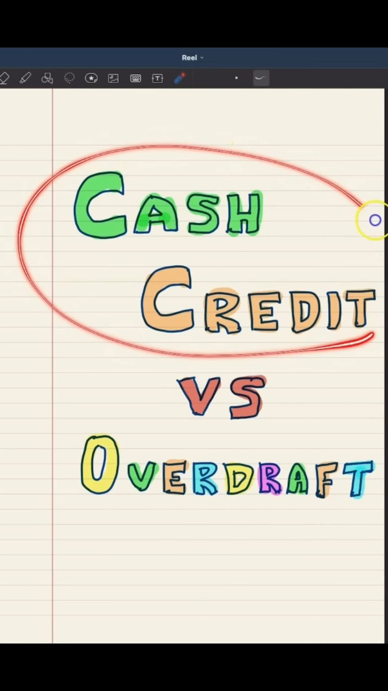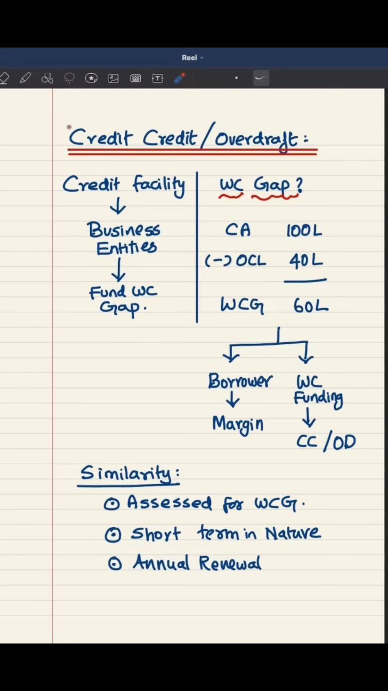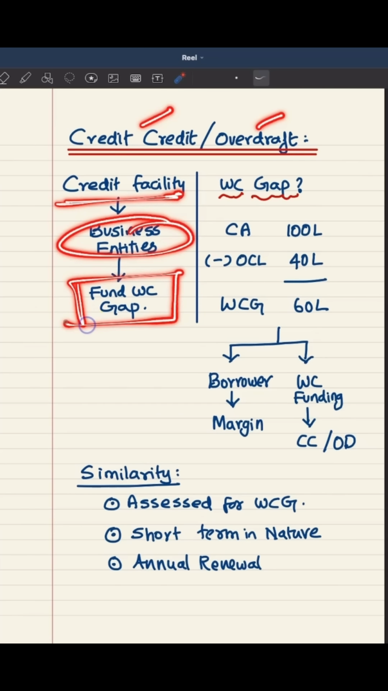What are the differences between cash credit and overdraft? We'll see in this video. At first, let us understand why these credit facilities are sanctioned to borrowers. See, both cash credit and overdraft are credit facilities given to business entities for funding the working capital gap.